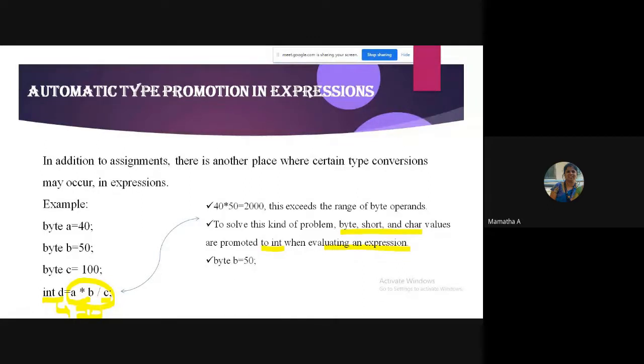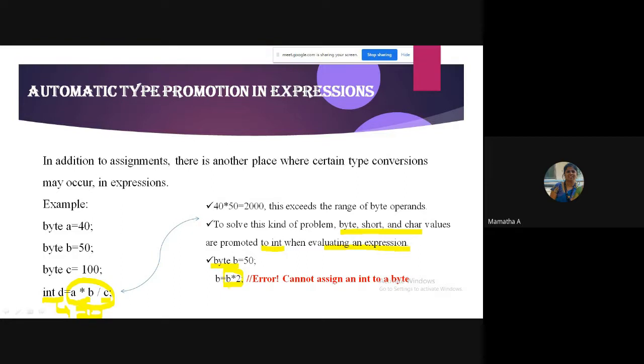Similarly, the next example: if I give byte B equals 50 and I give B is equal to B star 2. What is B here? B is 50. What is the data type of B? Byte. So you know that this is an expression, right?